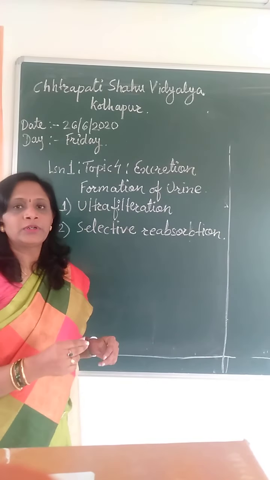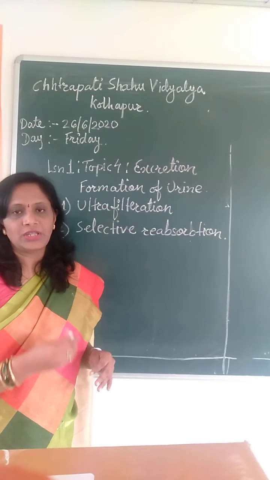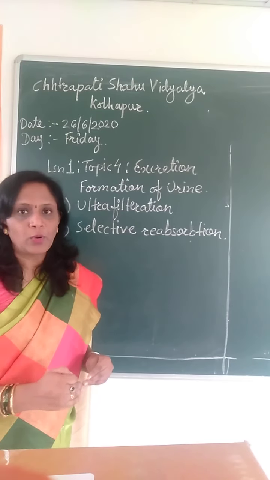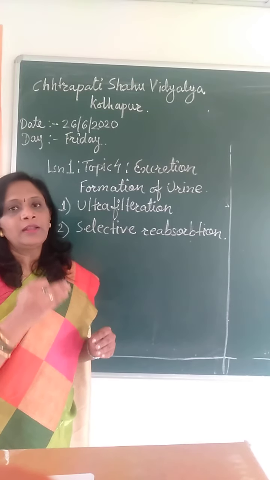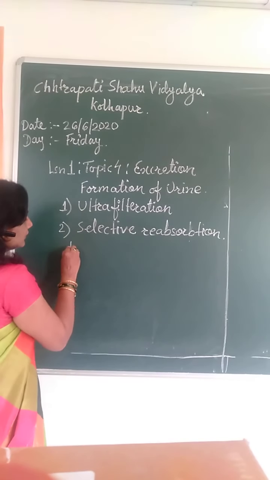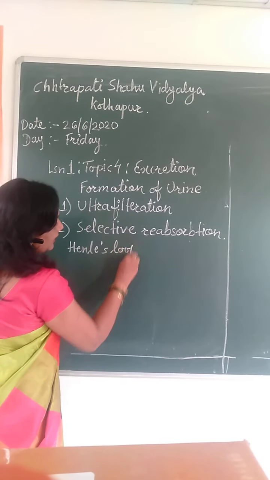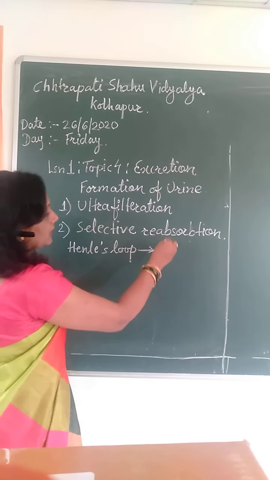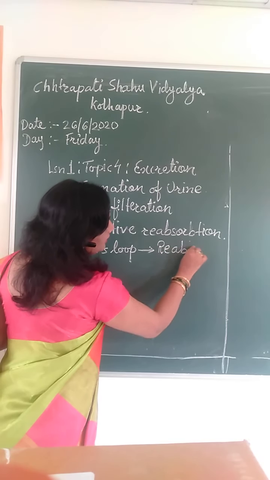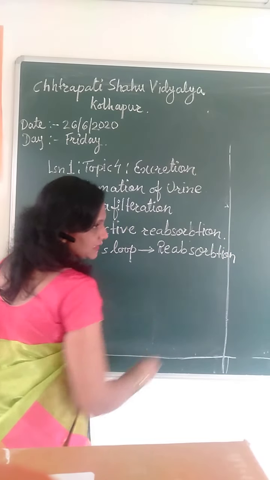Whatever substances are filtered in ultrafiltration in the water and flow down through the tubules of the nephron are all brought into the Henle's loop. From the Henle's loop the reabsorption of substances takes place.